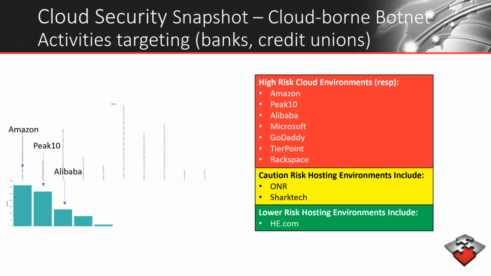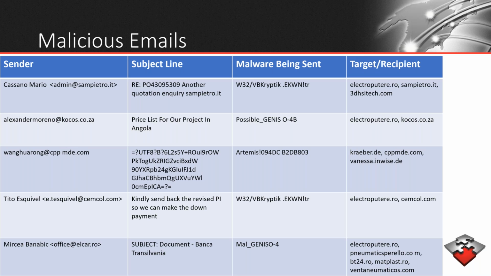Next slide, please. In our malicious email collection this week, we observed attackers targeting electricputer.ro and Kraber.de. Kraber seems to submit a lot of emails to VirusTotal and is therefore picked up often in our collections. All the malware is being detected as generic and therefore likely crypted or obfuscated and not an accurate description of the malware. Additional analysis would need to be done on these specific pieces of malware to tell exactly what malware is being sent.